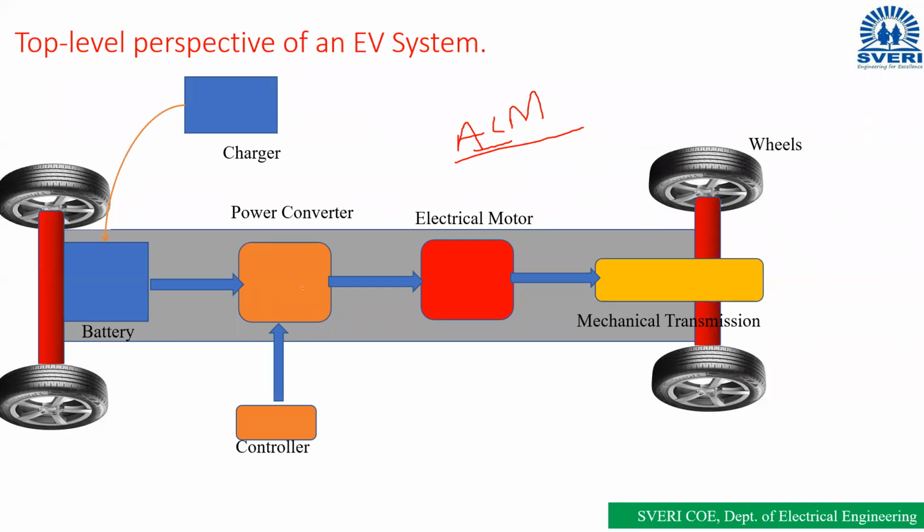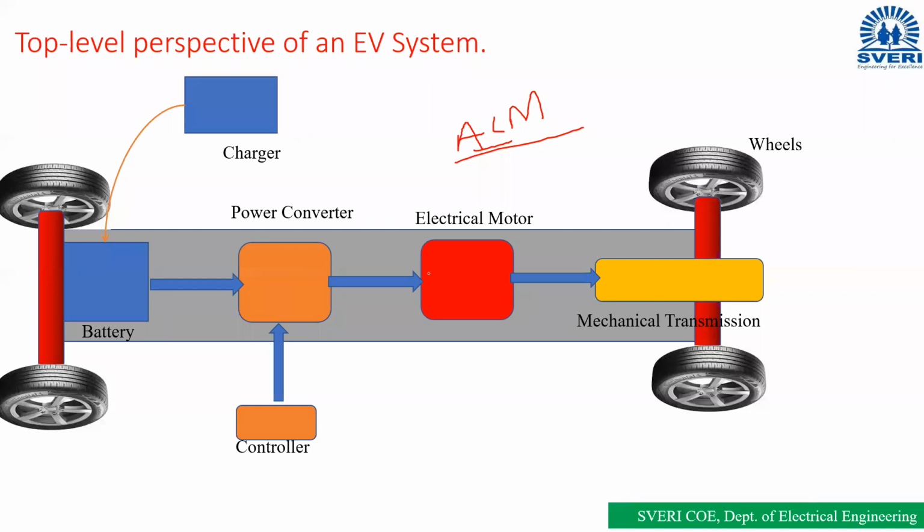Generally various types of power converters are there. A rectifier converts from AC to DC, an inverter converts from DC to AC, a chopper converts from DC to DC, and an AC voltage controller converts from AC to AC. So we have different types of power electronic modulators: rectifiers, inverters, choppers, AC voltage controllers, cycloconverters, and so on.